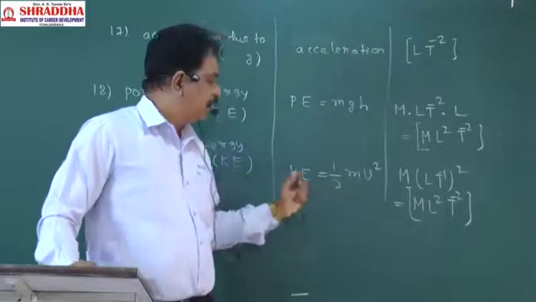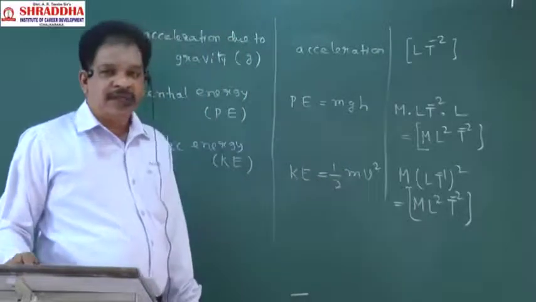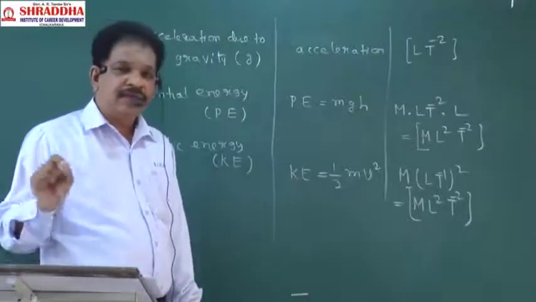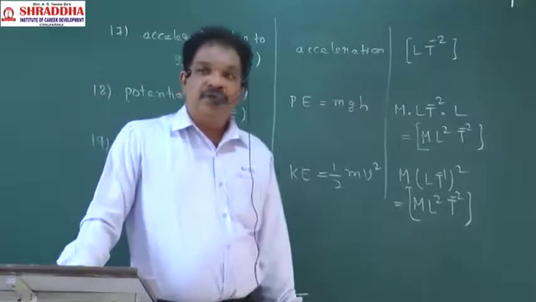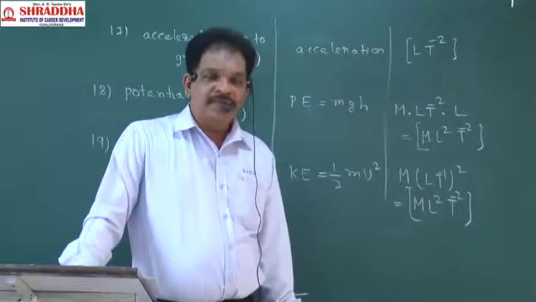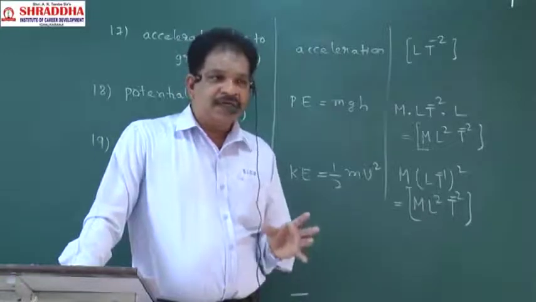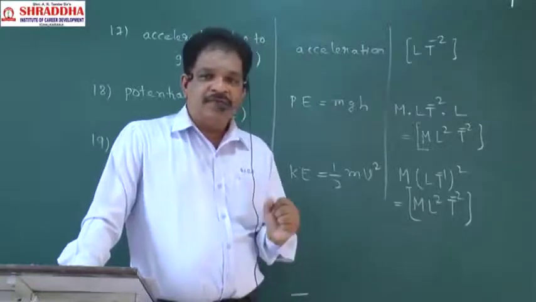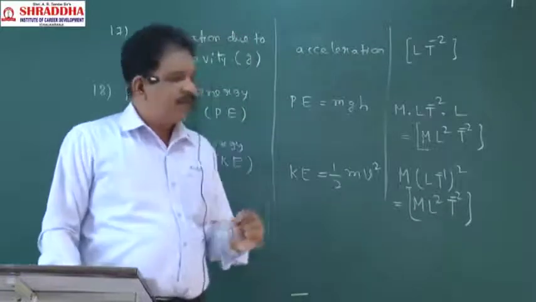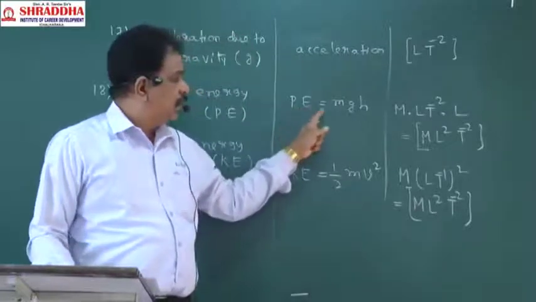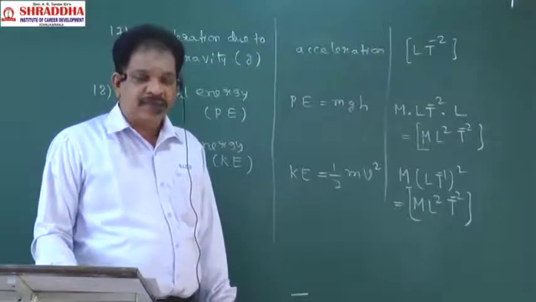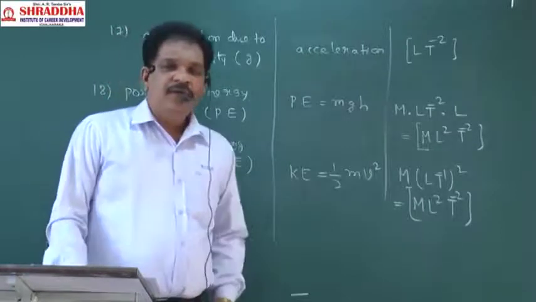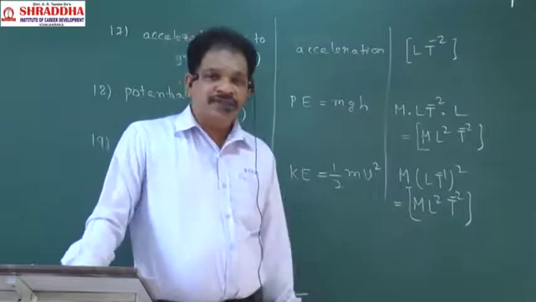Potential energy, kinetic energy. Potential energy means energy possessed by the body by virtue of its state. Because of the state, that body will gain some energy. That energy will be called the potential energy.